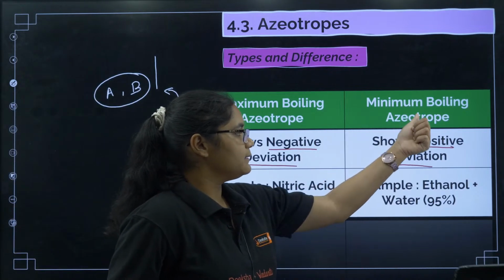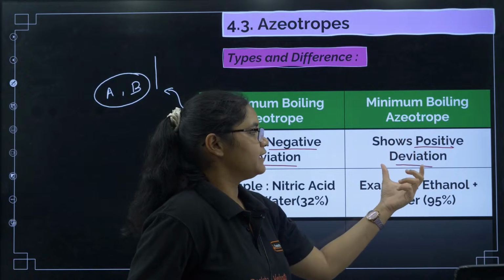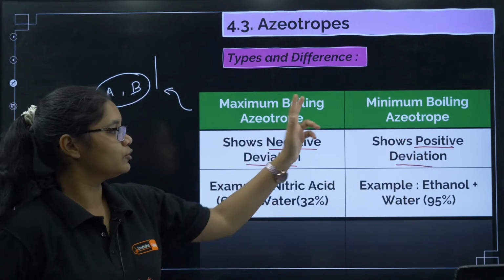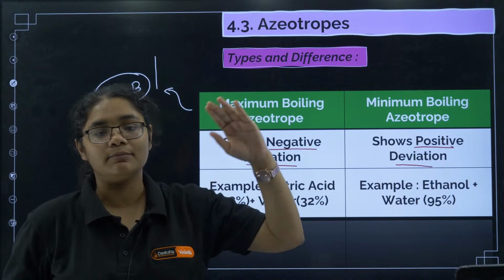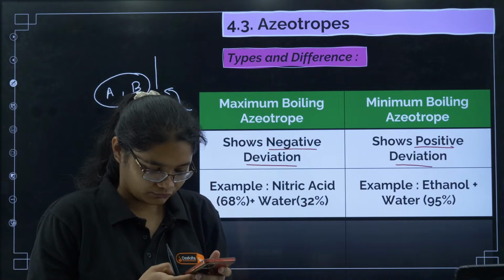Similarly, a minimum boiling azeotrope shows positive deviation. That means the boiling point of the solution of A and B will be less than the boiling point of A and B individually.